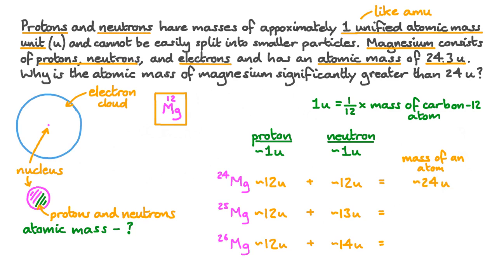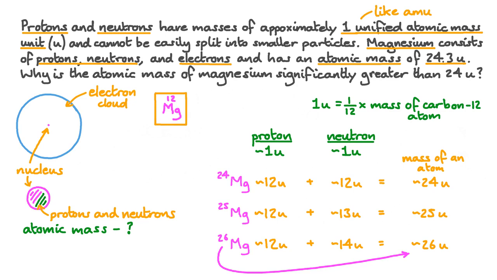So the mass of an atom of magnesium-24 is about 24 unified atomic mass units. The mass of an atom of magnesium-25 is about 25 U. And the mass of an atom of magnesium-26 is about 26 U. You can see that the mass of an atom in unified atomic mass units is numerically very close to the mass number of the isotope.